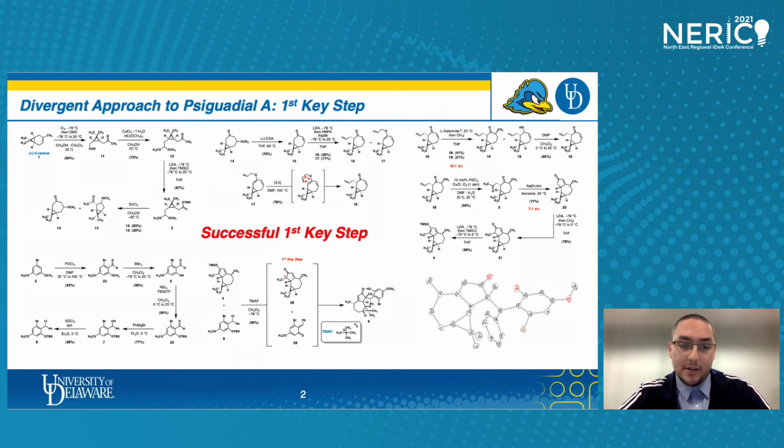So we have shown that with our TMS enolate 4 and our double benzoyl chloride 8, we can do our first key step. So that's an orthoquinone enolate methide coupling to generate the bottom half of the natural product. So we're essentially 1 key step away from completing the total synthesis.